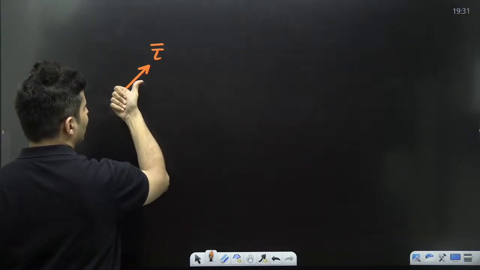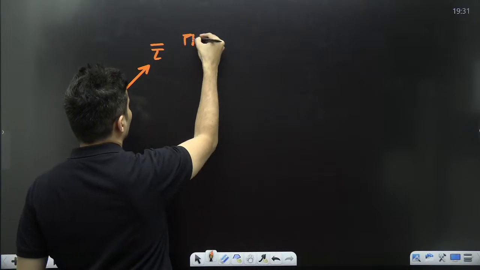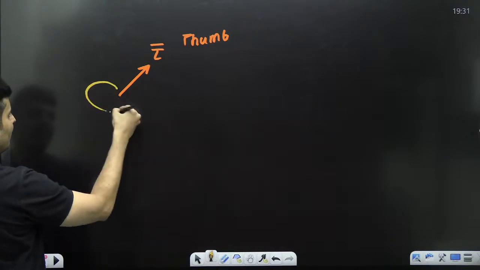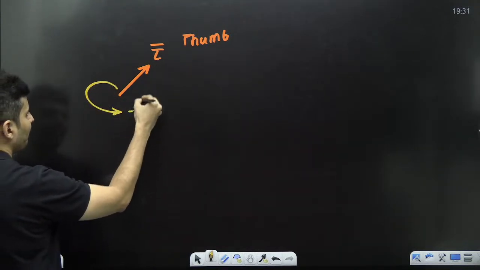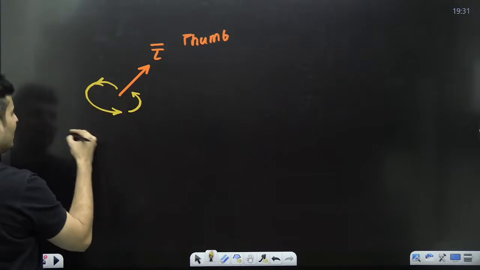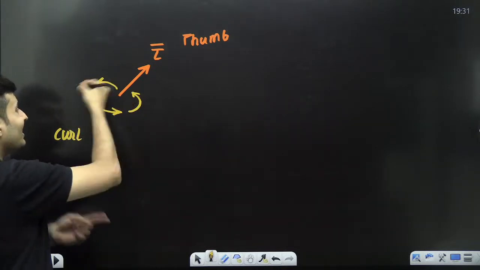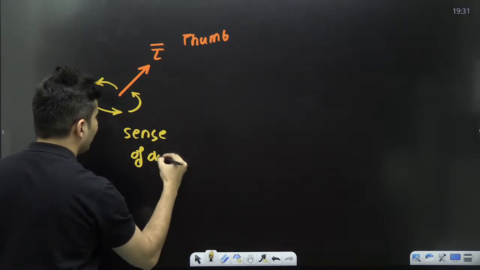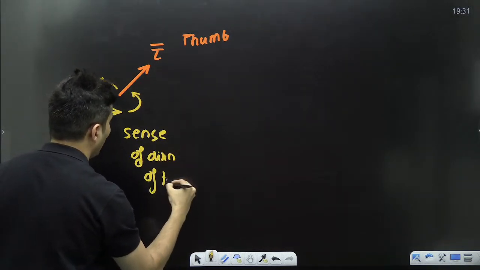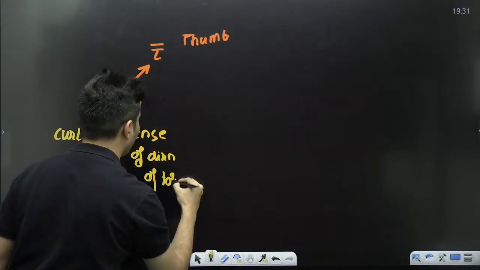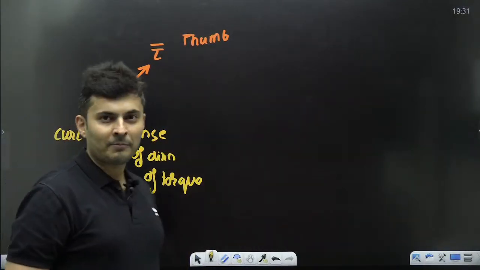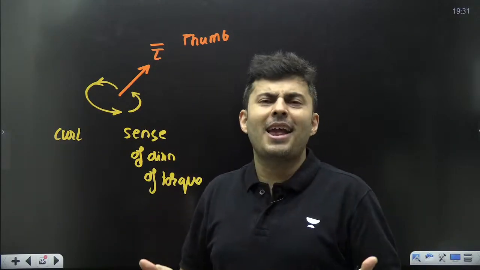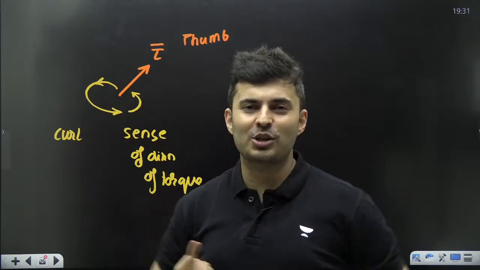If you point the thumb in this direction, you will see the fingers of your right hand will curl in this particular direction, everybody. So this is how your fingers will curl. This is the sense of the direction of the torque. This is how the torque will basically act. This is the best way to immediately see what is the direction of rotation.